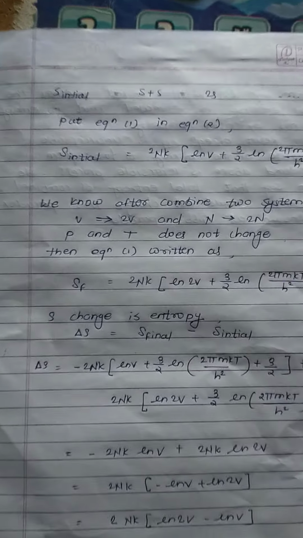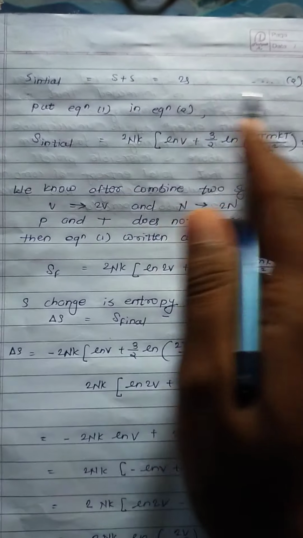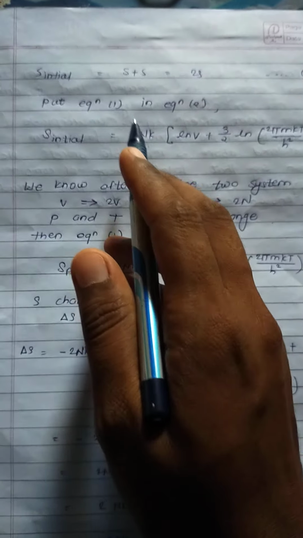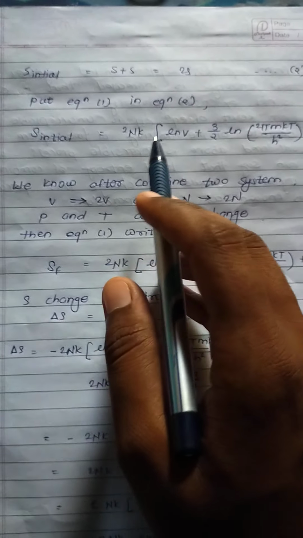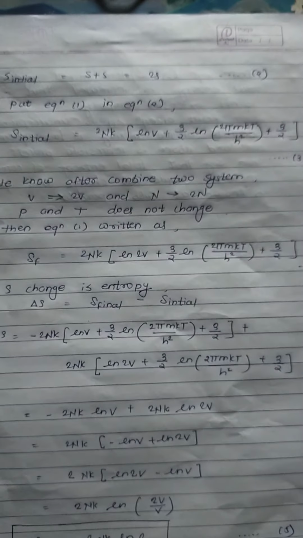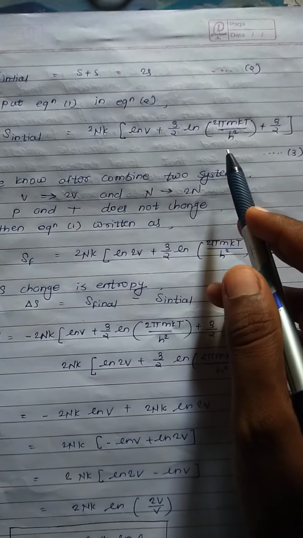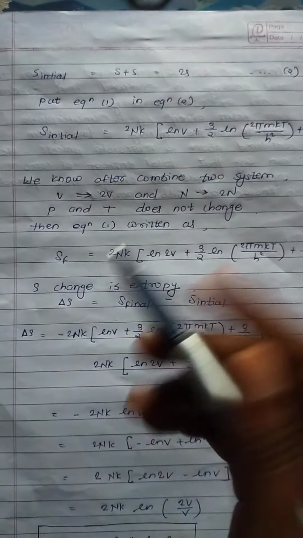Then next, find the values of S initial and S final. First, S initial = S + S = 2S, which gives equation number 2. Put equation 1 in equation 2. So S initial = 2nk [ln V + 3/2 ln(2πmkT/h²) + 3/2], equation number 3. Then find S final.